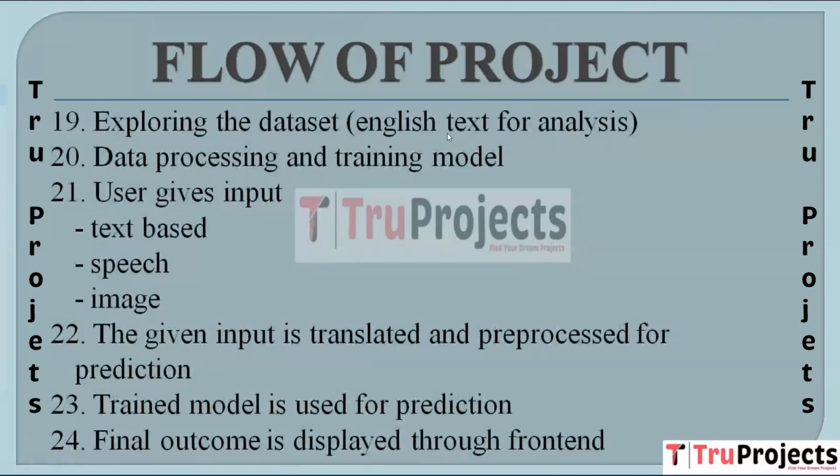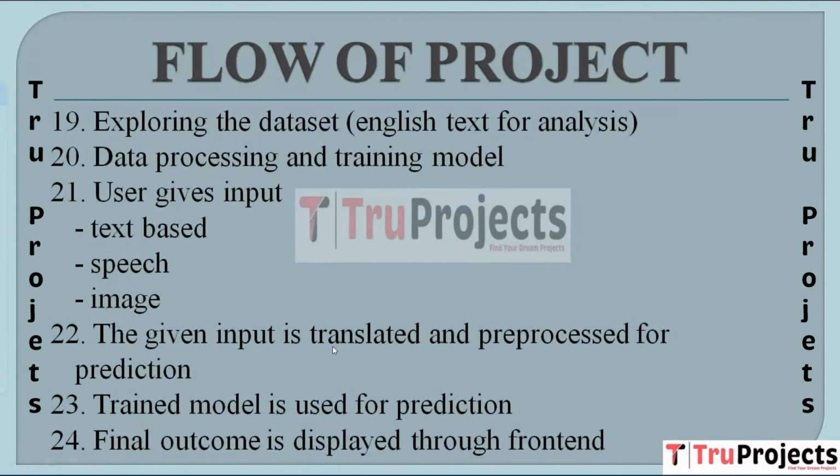Then we have exploring the dataset, which includes English text for analysis. Reiteration of dataset exploration for English text, implying a more detailed examination or additional analysis. Then we have data processing and training model. Additional data processing and model training steps for the newly explored data. Next we have user gives input. The system accommodates user input in various forms including text, speech and image.